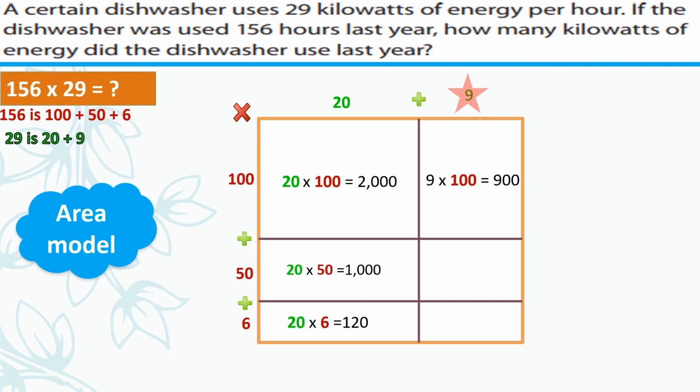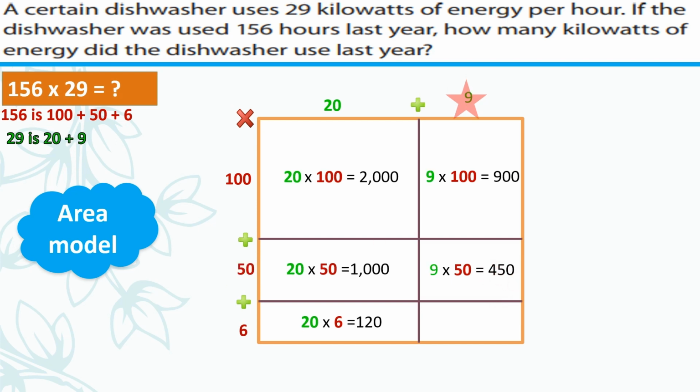Next, we have 9 times 50, and it will go right here. 9 times 50 equals 450 because 9 times 5 is 45, and there's one zero, so we add 0 to the 45 and we get 450. Next, we have 9 times 6. 9 times 6 equals 54.